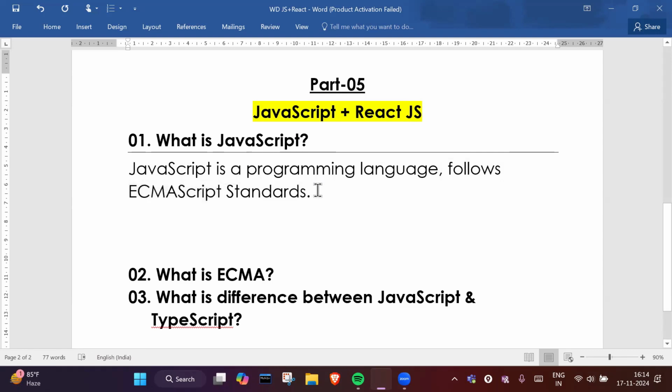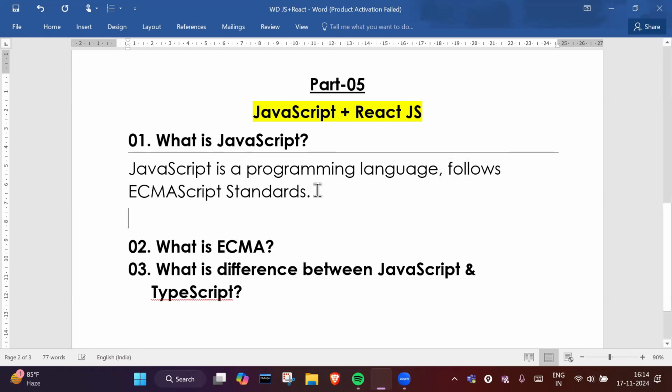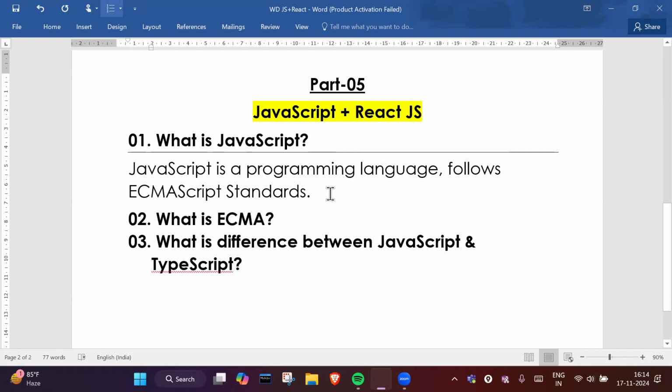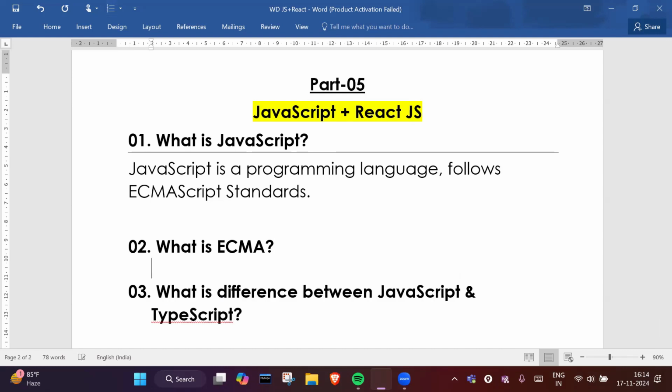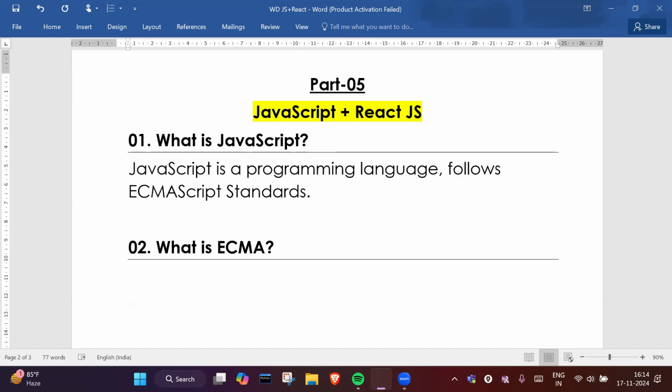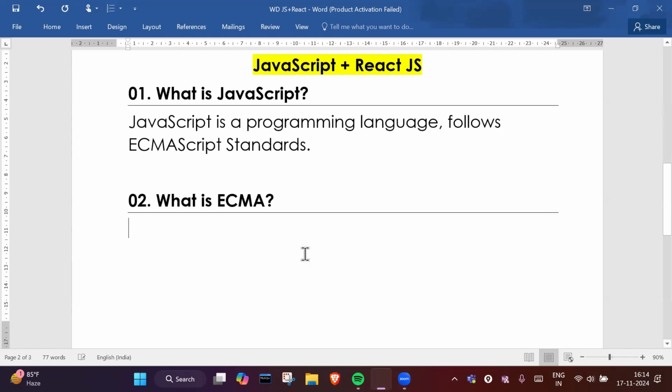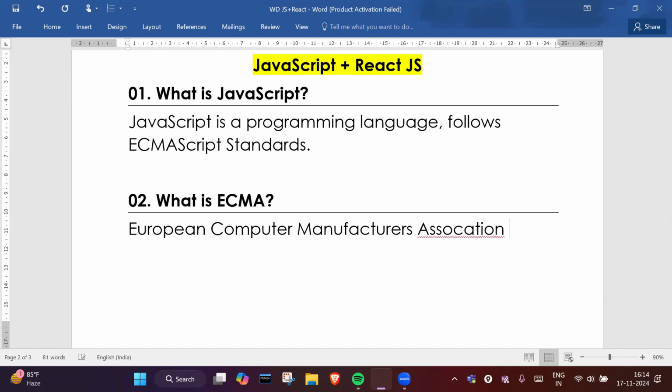So what is ECMAScript? Now see. What does ECMAScript mean? ECMA is European Computer Manufacturers Association.